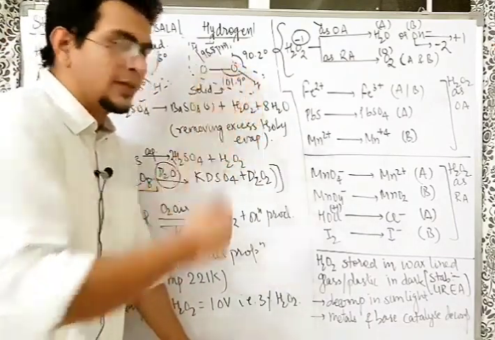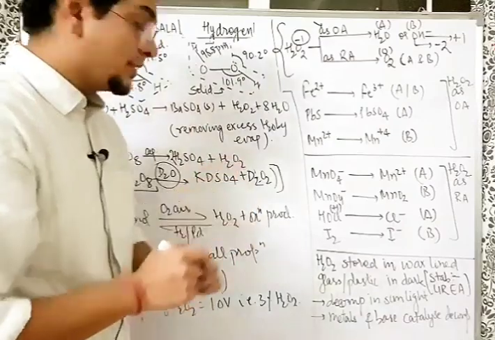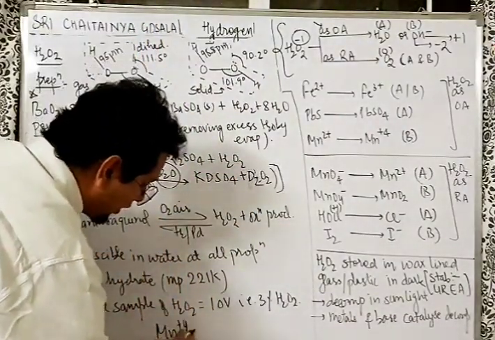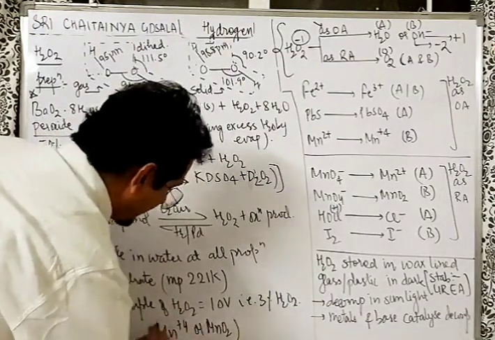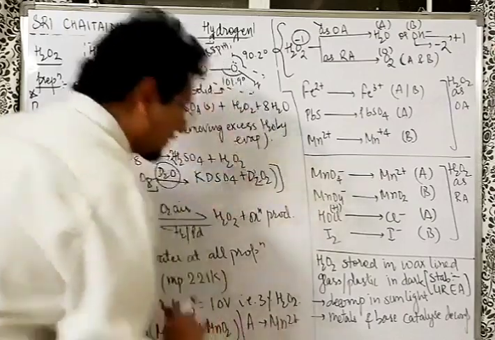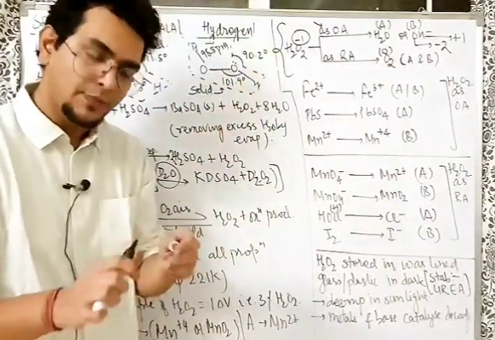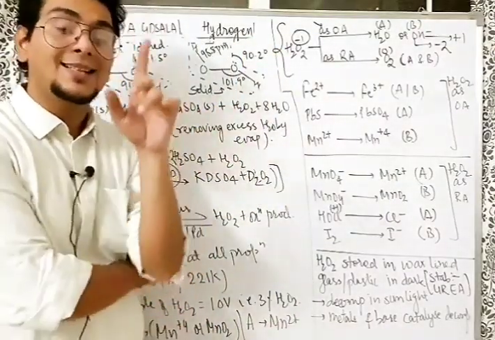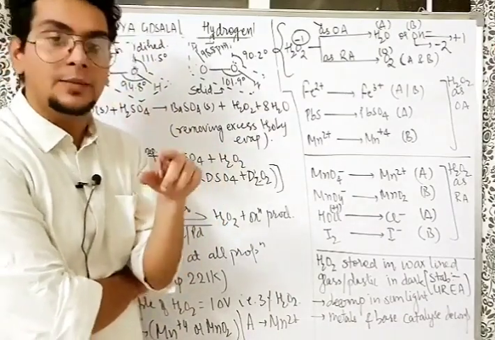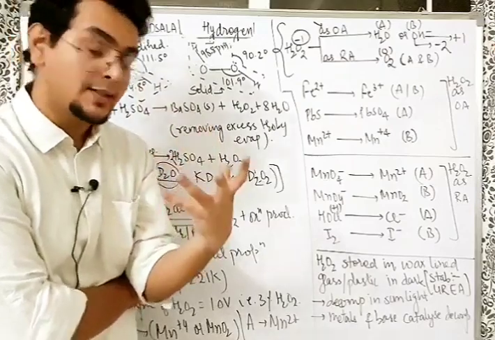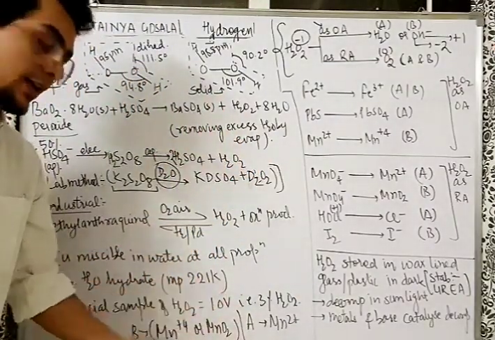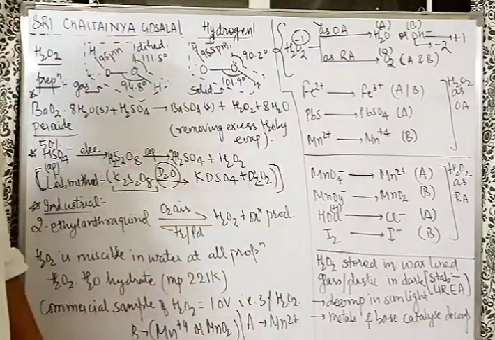What about Mn2 plus? Simple. Understand this: in basic medium, Mn plus 4 or MnO2 is more stable. In acidic medium, Mn2 plus is more stable. This will help you in D and F block also, because MnO4 minus in slightly alkaline medium gives the byproduct MnO2, but in acidic medium the byproduct is Mn2 plus. Because in basic medium MnO2 is more stable, and in acidic medium Mn2 plus becomes more stable.